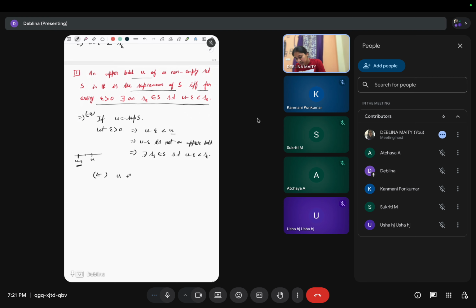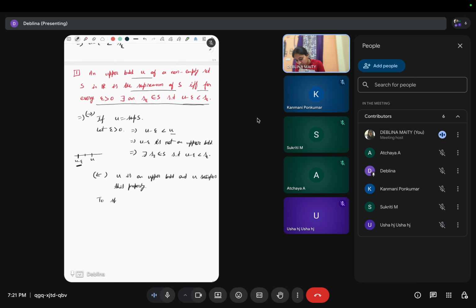So u is an upper bound and u satisfies this property. So we have to show that u is the supremum. So supremum means what?